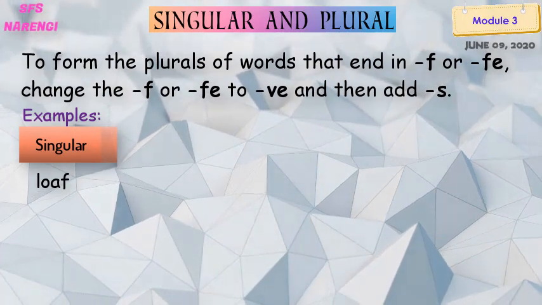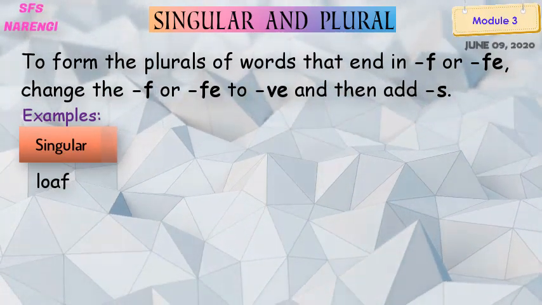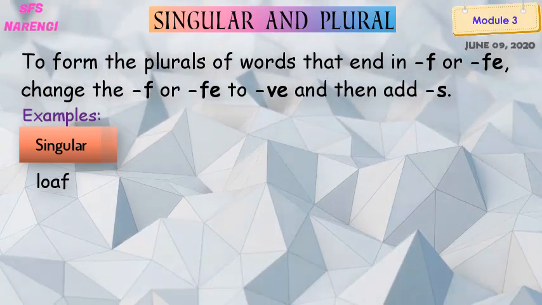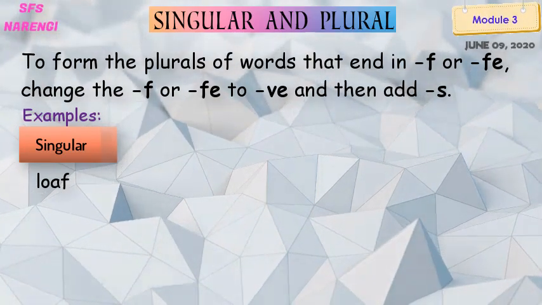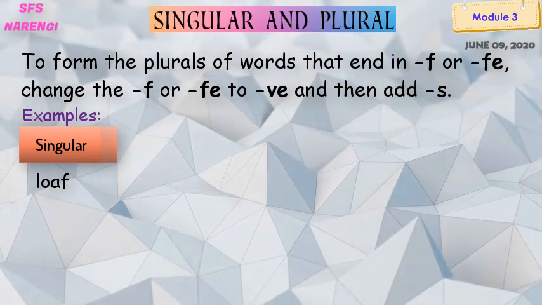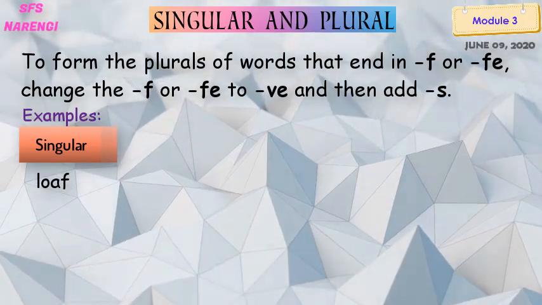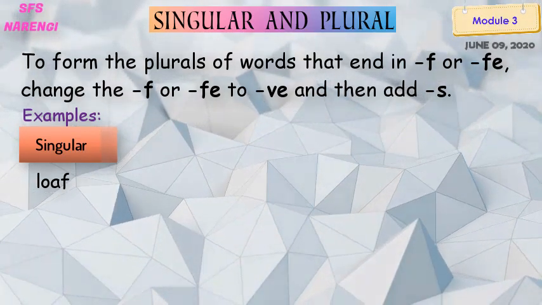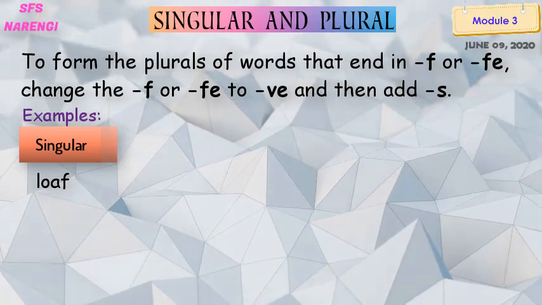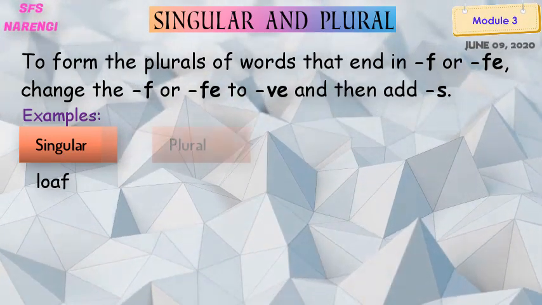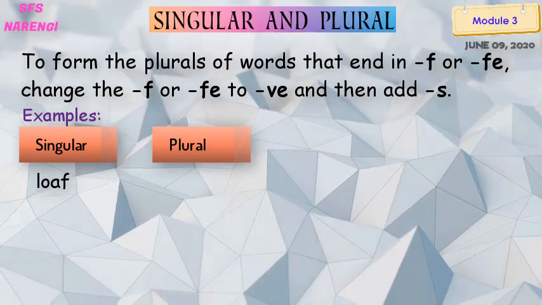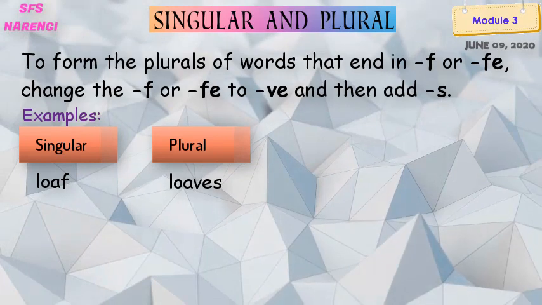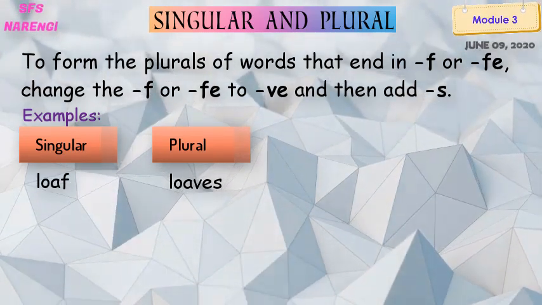The first example is loaf, L-O-A-F. Here the last letter is F. So according to the rule, we need to change the last letter to VE first and then add S. So the plural form of loaf is loaves, L-O-A-V-E-S. I hope now you can understand it.